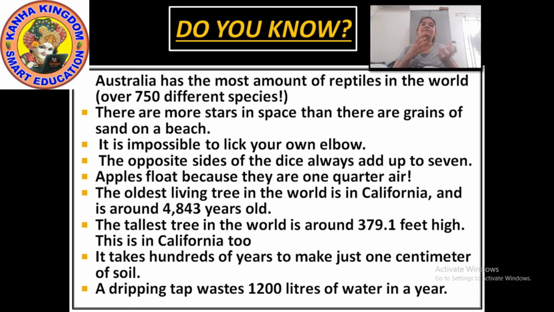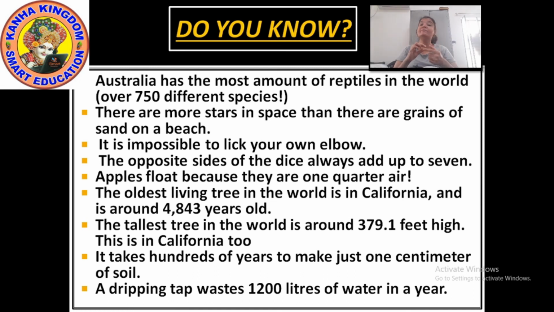You all must be playing Ludo, na? L-U-D-O, Ludo. For playing Ludo, you need a dice. On that dice, the numbers are there. The opposite sides of the dice always add up to 7. If in front of me it is 6, then on the back of it, it will be 1.